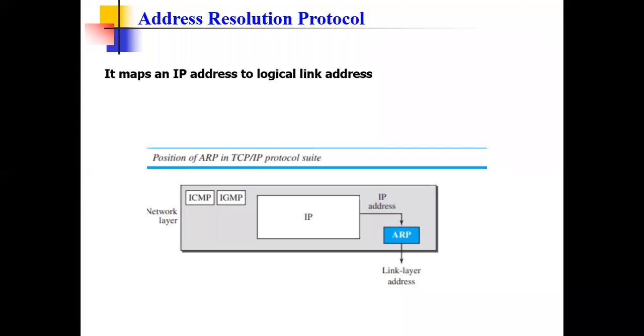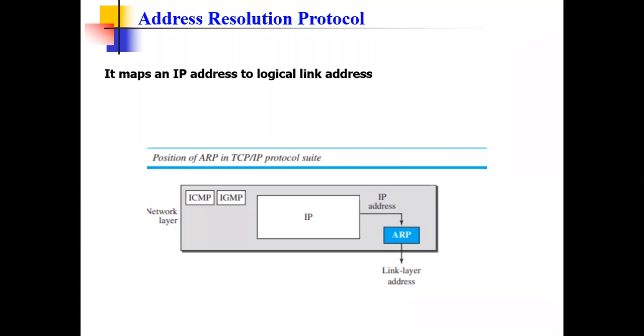From the default router, the message is sent to the destination. That is all clear. But what is very much required here is a logical link address, which talks about the next path in the link. The IP address of the next node is not helpful in forwarding a frame.